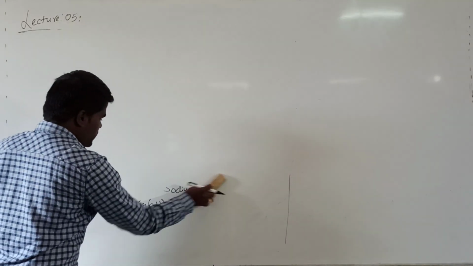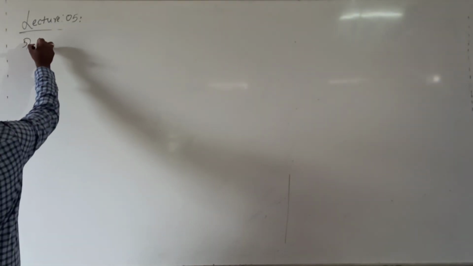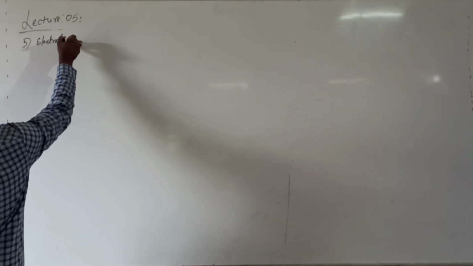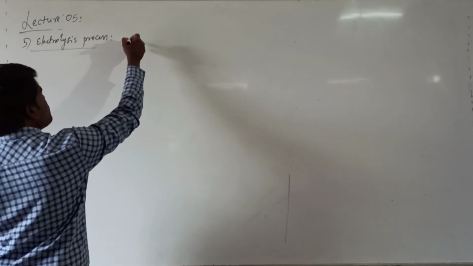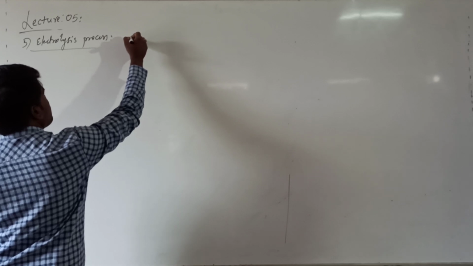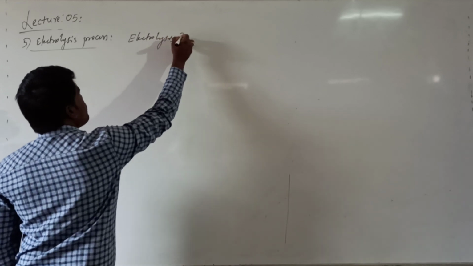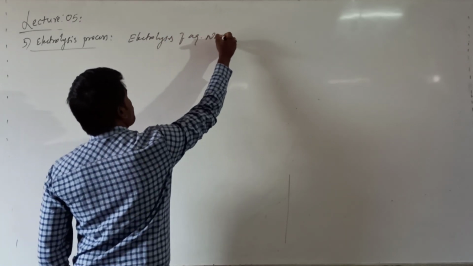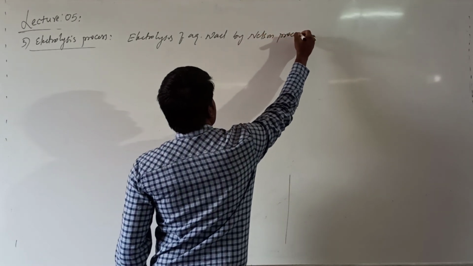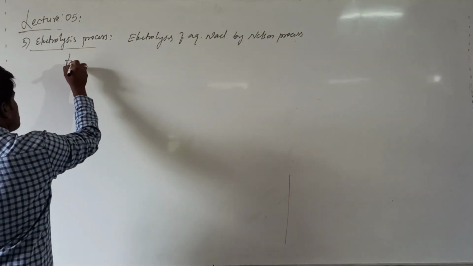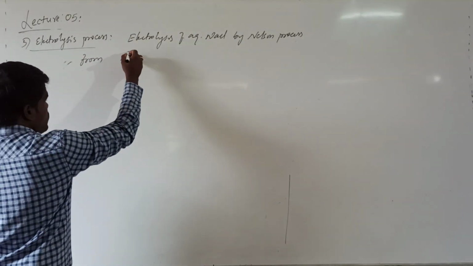And the last method of preparation is the electrolysis process. In this process, basically, electrolysis of aqueous sodium chloride by the Nelson process or Castner process forms sodium hydroxide.